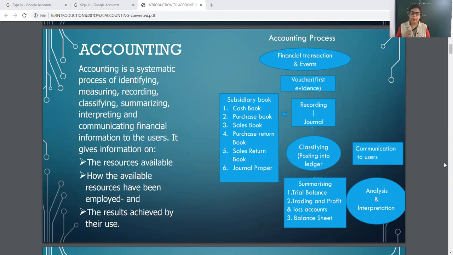Then 3 column cash book means cash book contains cash column, bank column and discount column also. Then 4th is petty cash book. Petty cash book is maintained for small expenditure by the petty cashier. It depends on the size and nature of the organization, my dear children. So cash book is a subsidiary book.